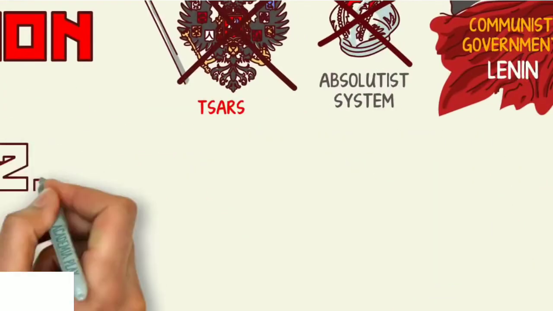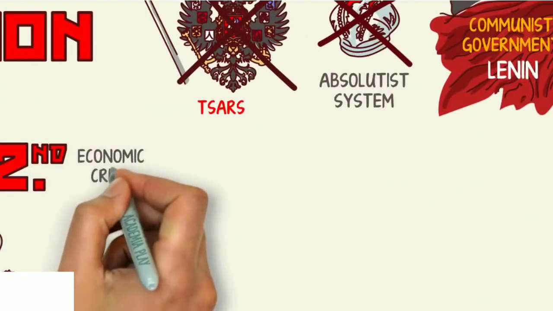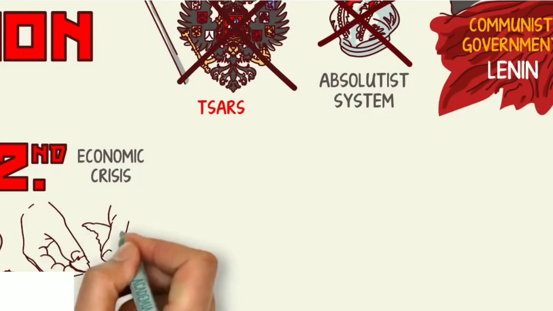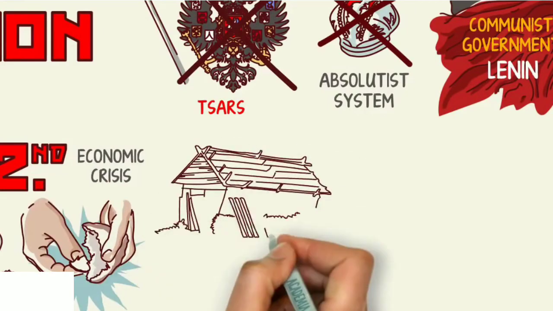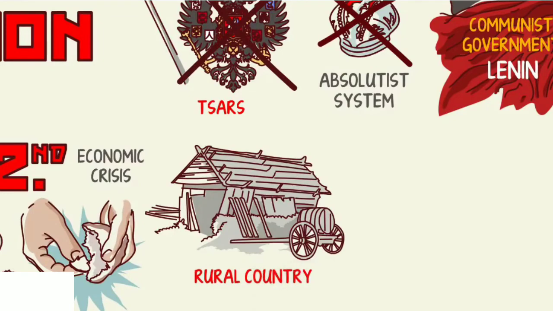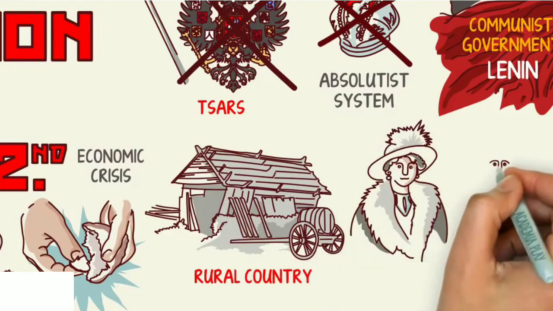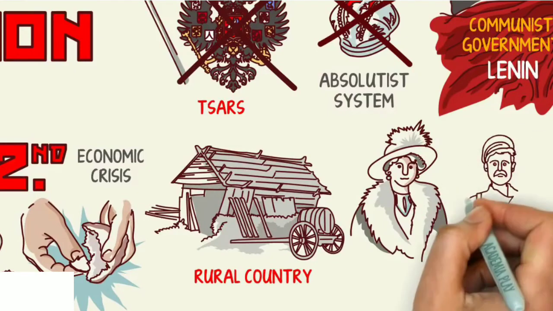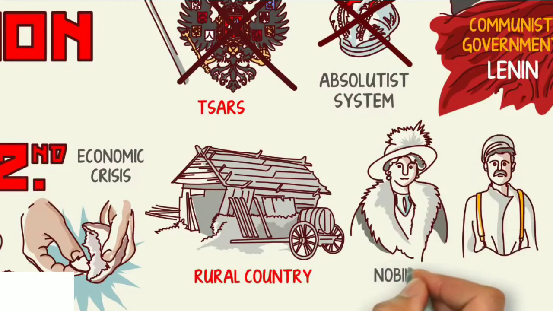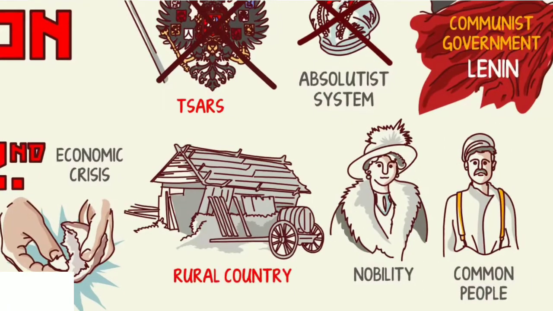The second cause, Russia was suffering an acute economic crisis with shortages of food, the population suffering from a terrible famine. It was an eminently rural and backward country. The social organization of Russia was based on the most absolute inequality, differentiating two well-defined social classes: the nobility and the common people, almost all peasants. There was practically no middle class.